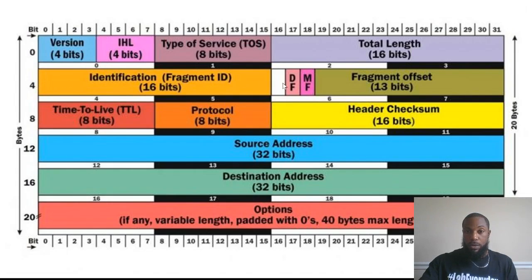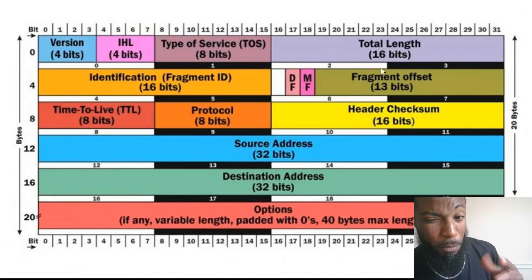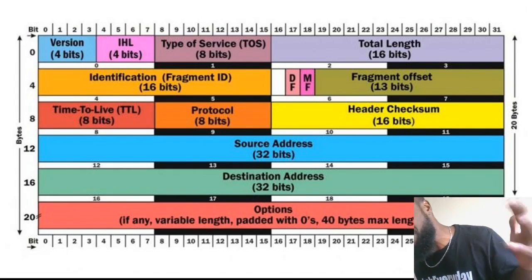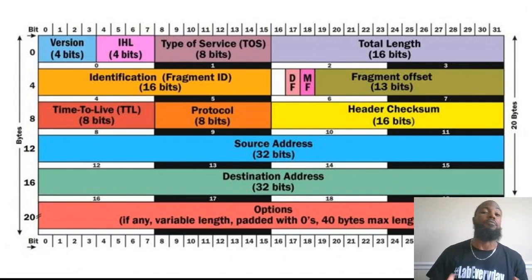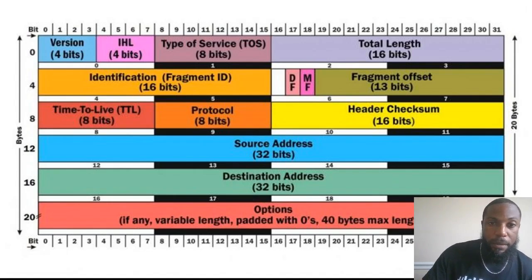This orange row, these are what they call flags, right? And this part right here, the fragment offset, and also the total length, because all this fits in the total length, the 16 bits. I'm going to get a little bit into the math, but I ain't really that great at math. It's simple math, but I'm going to try to break it down for y'all a little simpler. So anyways, back to this IP header.